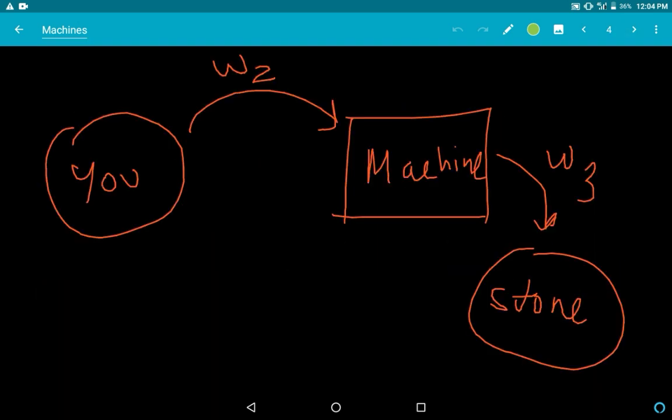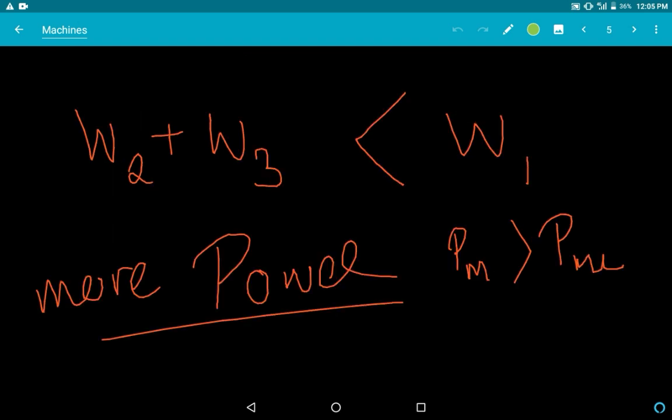Now what this machine does is that the total work you have put in and the total work the machine has done, the total work done by the whole thing is obviously less than the work if you did it without the machine. So actually the principle of a machine is that it has more power than you. So the power of the machine is greater than my power. Always, a machine actually means anything that has a greater power than me. Not me, I mean anything that has a greater power.